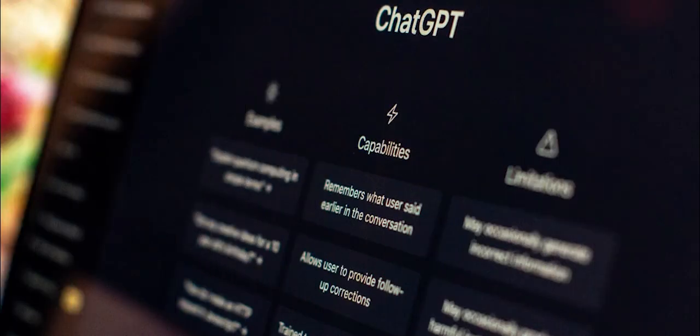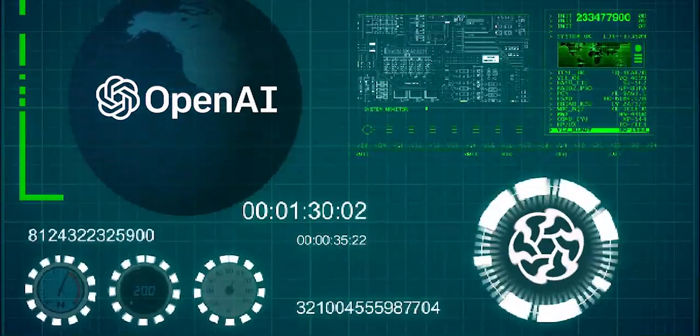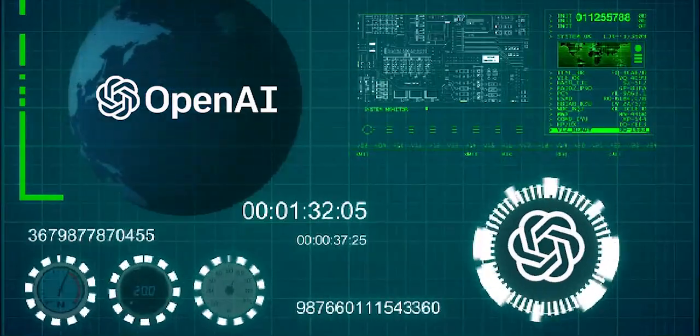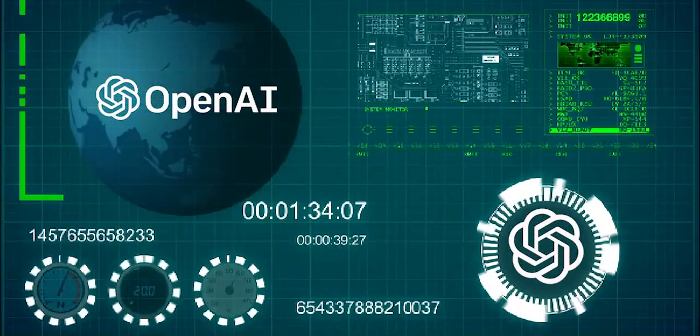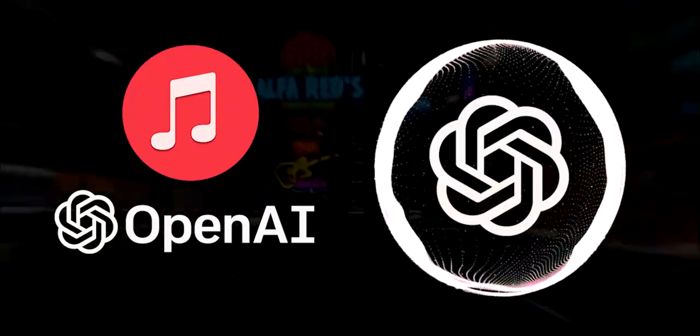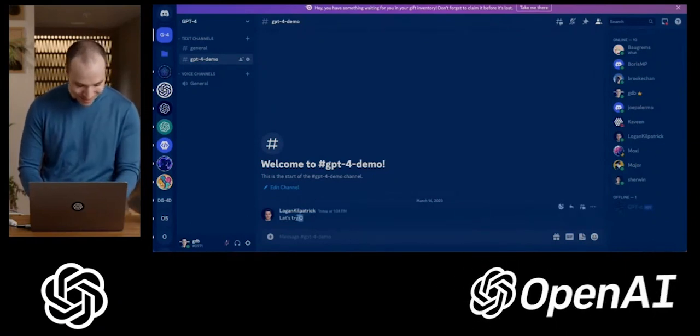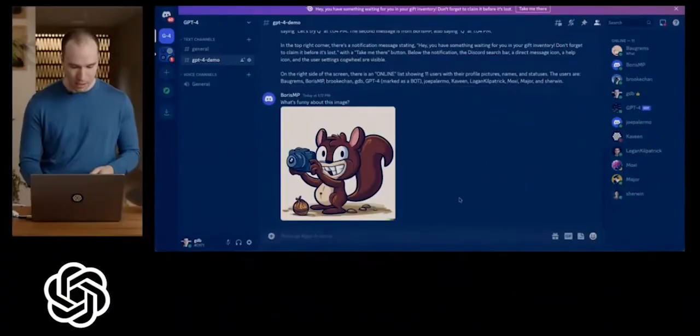GPT-4 is the upcoming fourth generation of the GPT series, and it is still under development. It is expected to be even more powerful than its predecessor, with 1,000 billion parameters. GPT-4 is anticipated to be able to perform more complex tasks than GPT-3, such as writing essays, articles, and even creating art and music. During the OpenAI Developer Live Stream event, the team presented various demonstrations of their AI capabilities.